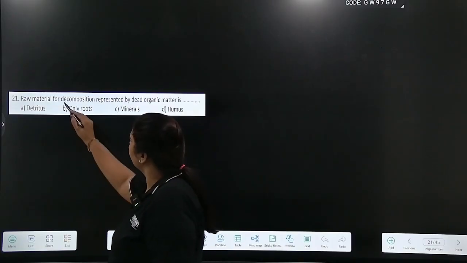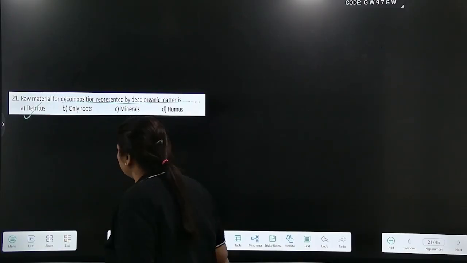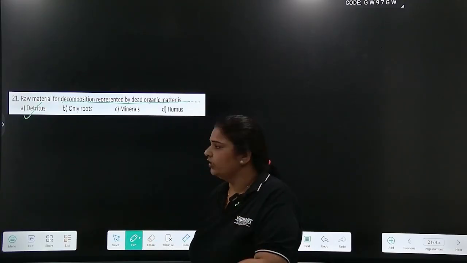Raw material for decomposition is represented by dead organic matter called the detritus. Children, ये बहुत important NCERT की line है. Detritus forms the raw material for decomposition.